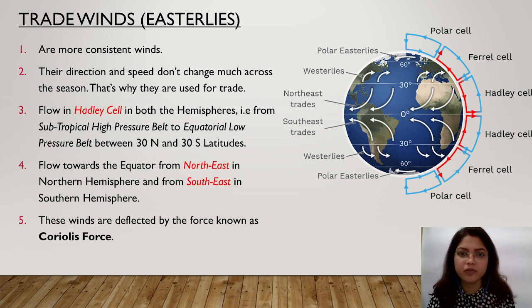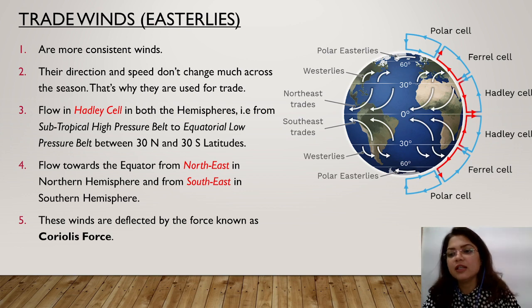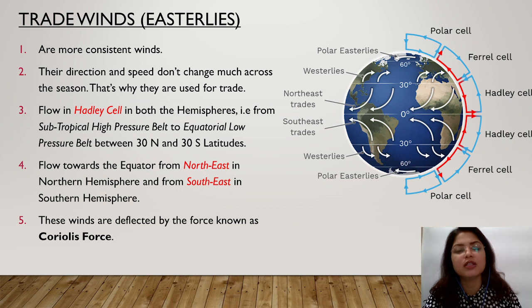Nowadays, different techniques have also come, but in ancient times, sailors used to sail their ships according to this trade wind, and that's why they named it trade winds. Now here you can see the diagram. We have three different types of cells. One is known as Hadley cell, another is Ferrel cell, and the next one is polar cell. I'll be telling you about all these different types of cells, but firstly it's Hadley cell.